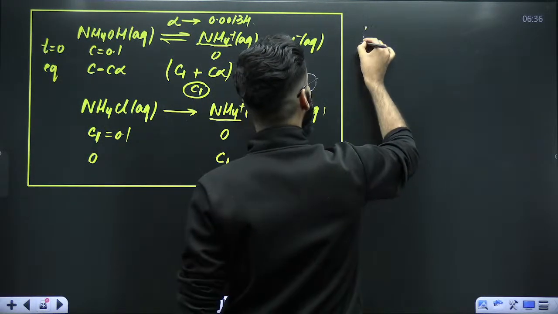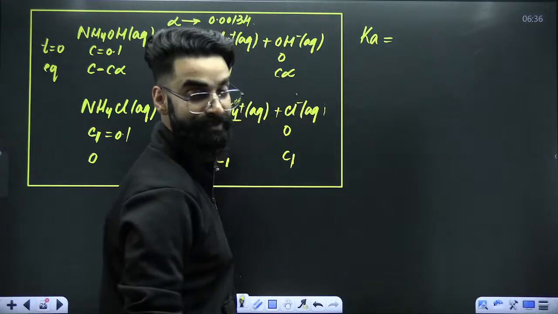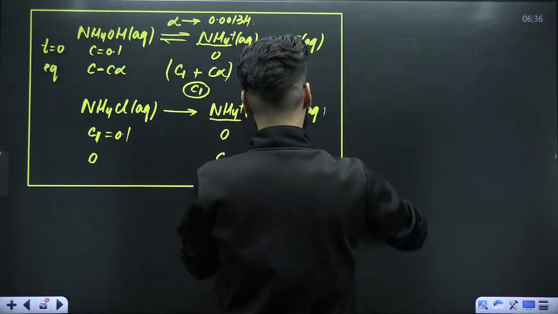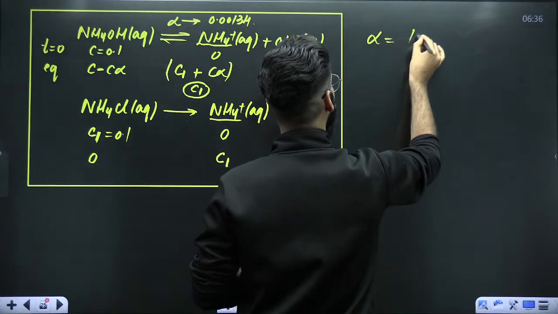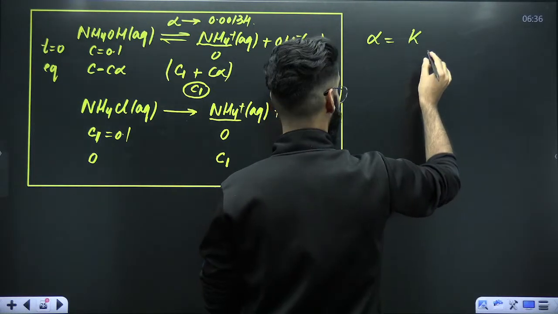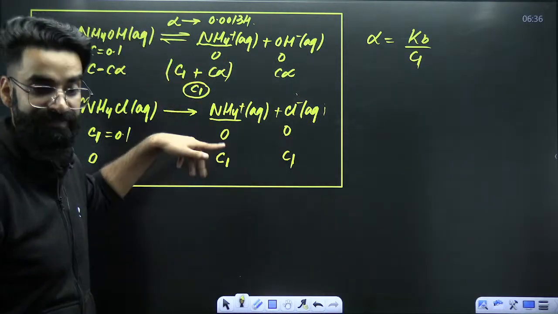Now, if I want to write the Ka expression, how are you going to write it? Let's not write Ka directly. What is the new alpha? New alpha is directly going to be Ka divided by C1. Sorry, Kb by C1 in this case, because it's a weak base. Kb divided by C1; if it was a weak acid, then Ka by C1.